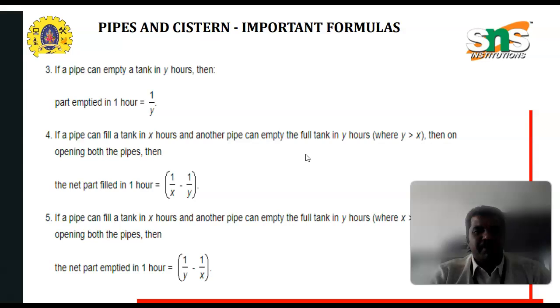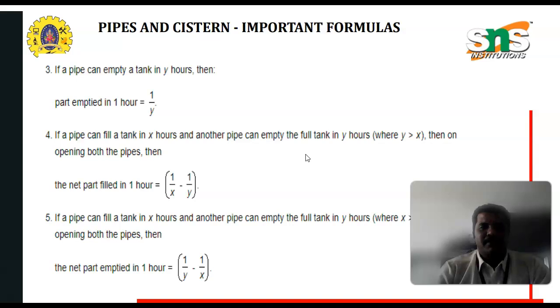Pipes and cisterns important formulas. What are the important formulas we are using? If a pipe can empty a tank in Y hours, then the part emptied in 1 hour is 1 by Y. So the pipe can empty in Y hours, the time taken is Y, and then the part emptied in 1 hour is nothing but 1 by Y.